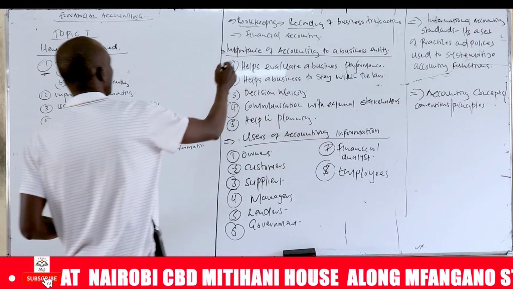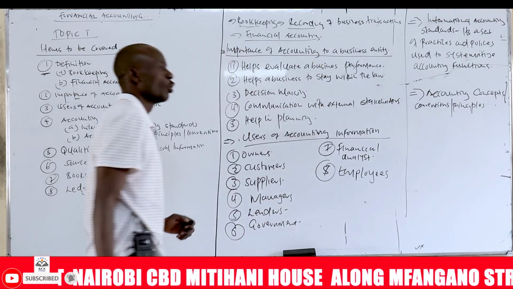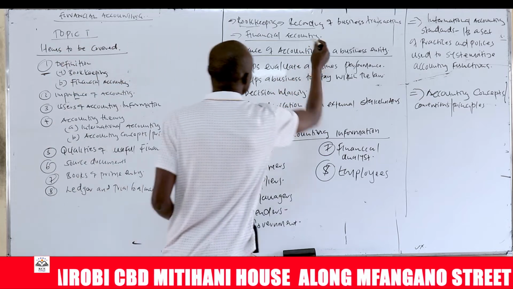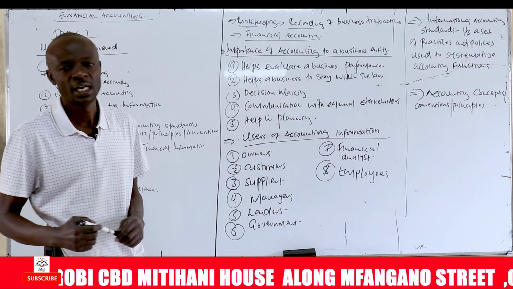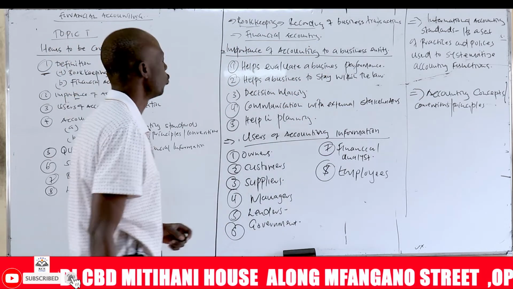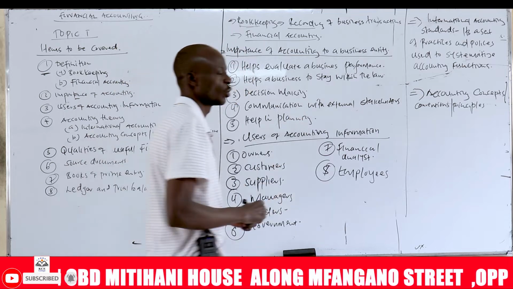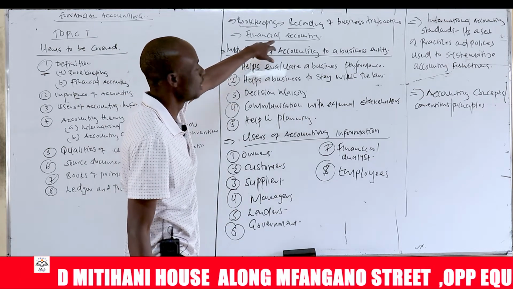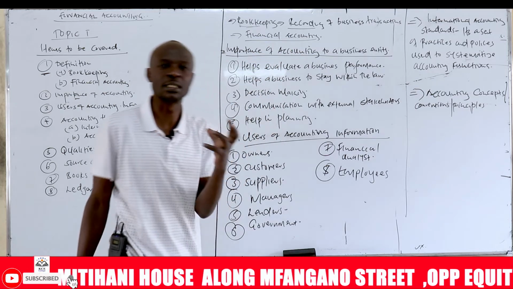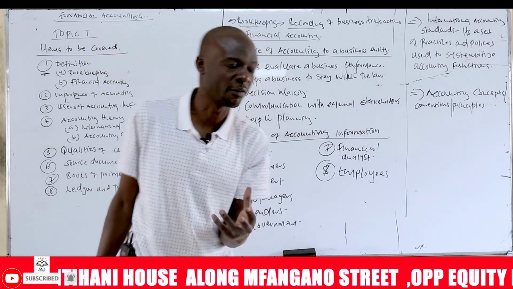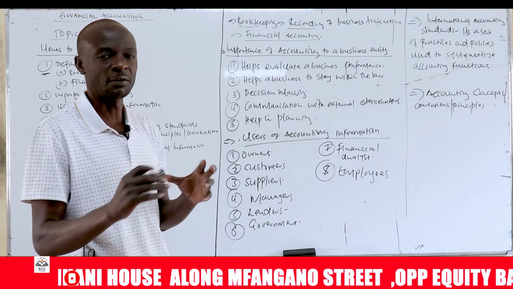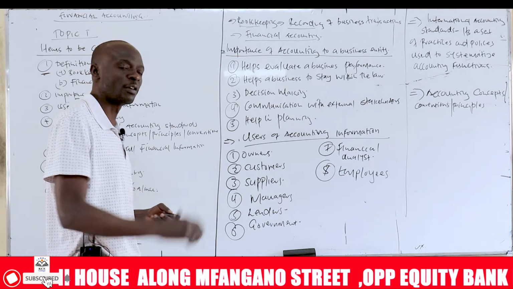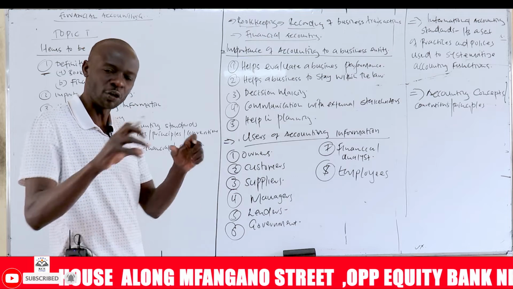And what is financial accounting? Financial accounting goes beyond recording. So it is recording, classifying, and summarizing accounting information, reporting the same through financial statements for decision making. So financial accounting goes beyond recording. So we can define it as the activity of recording financial information, classifying, summarizing, and reporting through statements such as profit and loss, income statement for decision making.